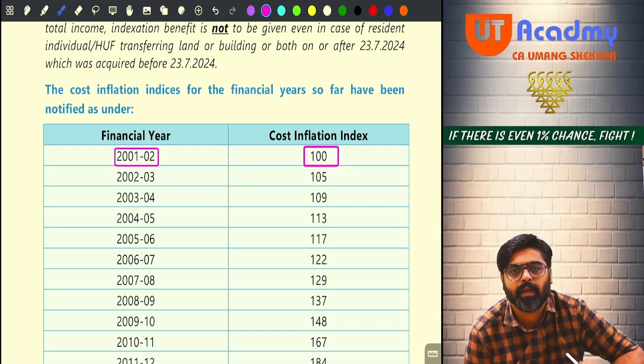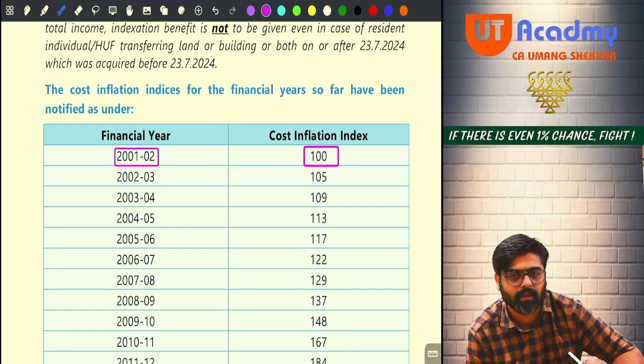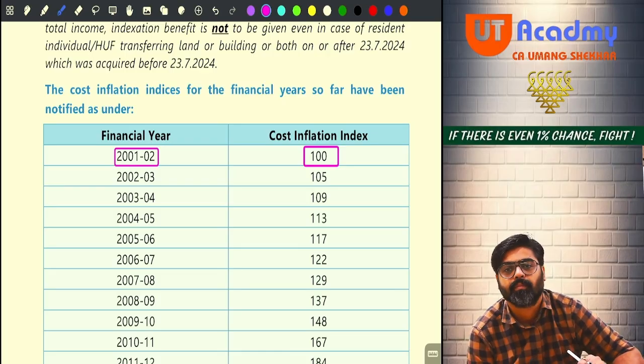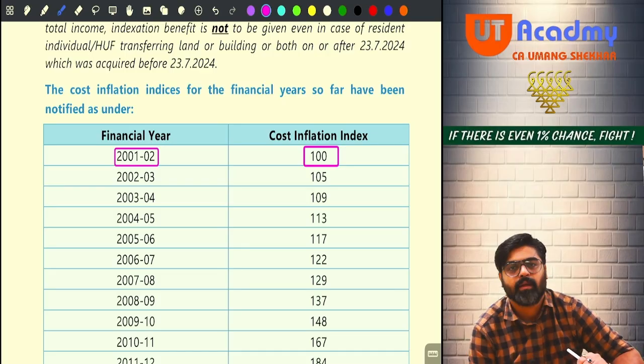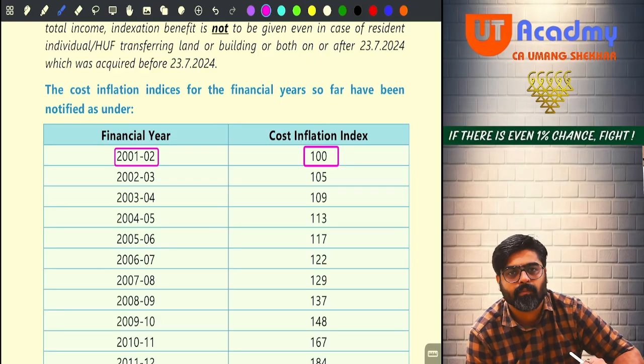That same thing, the cost of the same thing, became 105 in the next year. It became 5 rupees more costly. In the year after that, the cost became 109. Then it became 113. Then it became 117. Then it became 122.